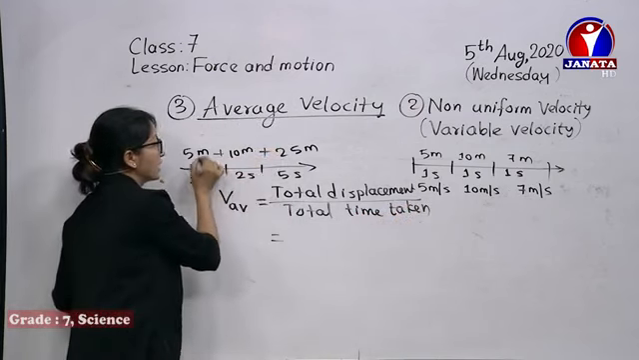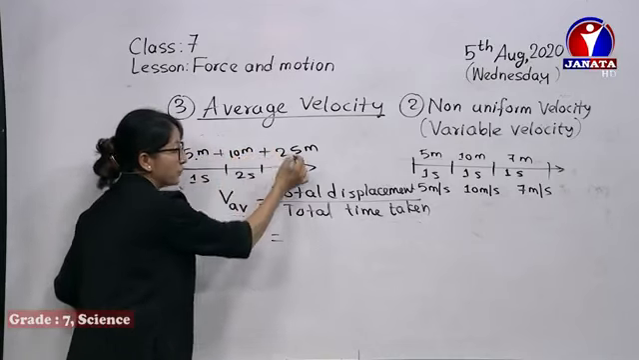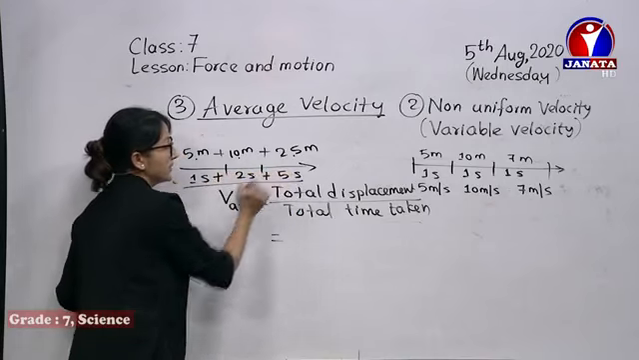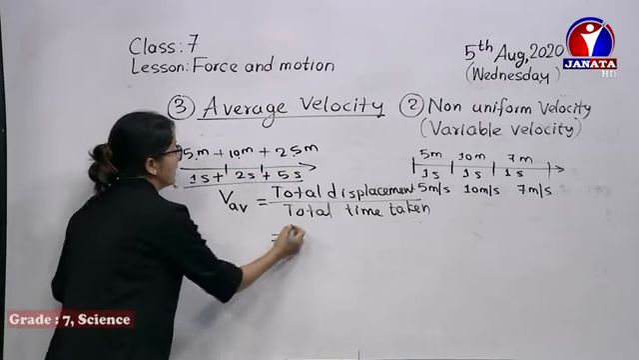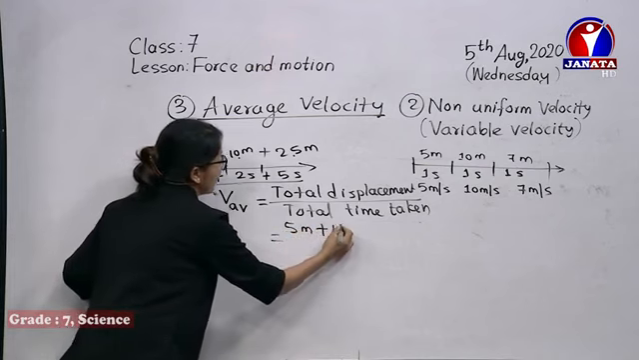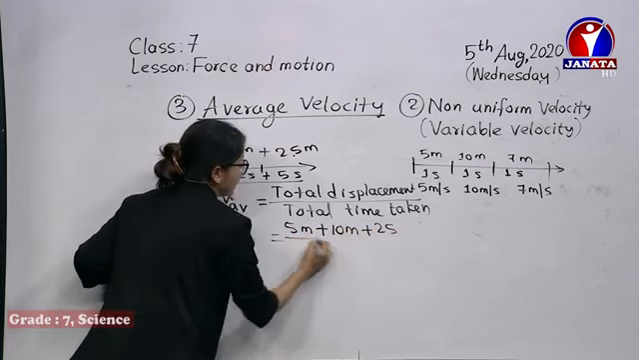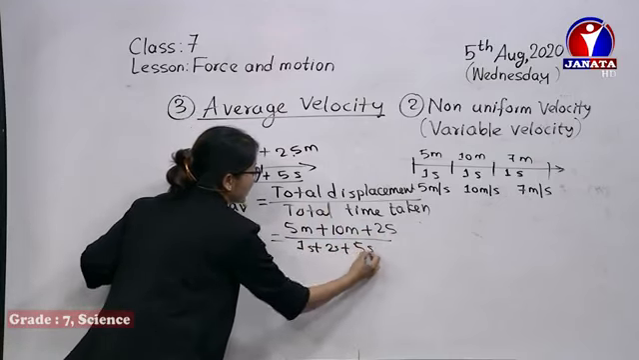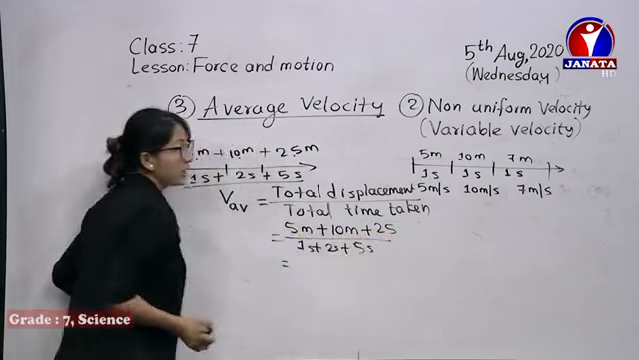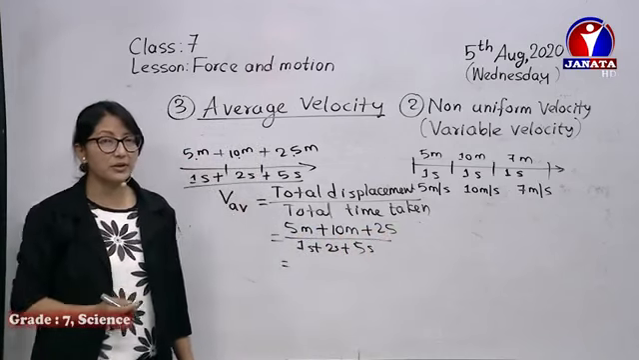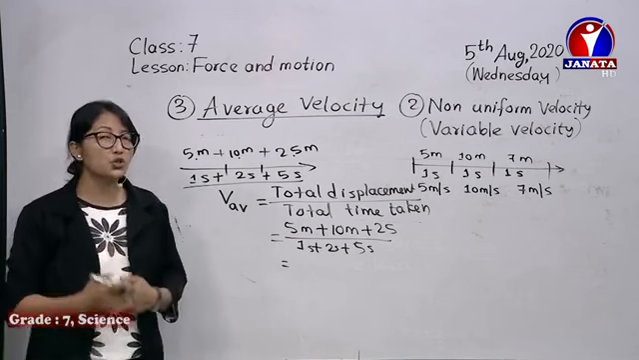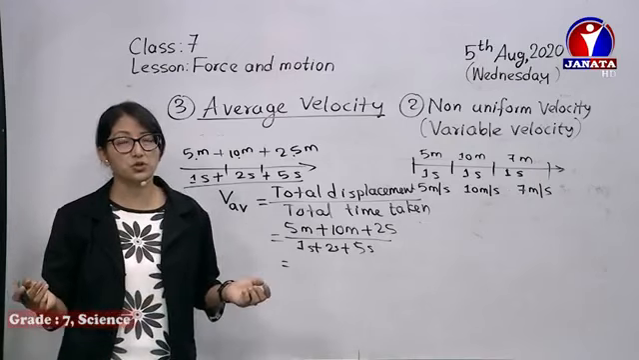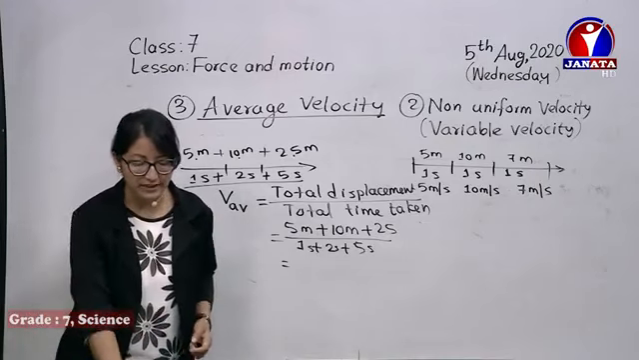We sum up 5 plus 10 plus 25. And how much is the total time taken? 1 plus 2 plus 5. We sum up, so the total displacement is 5 plus 10 plus 25, and the total time is 1 plus 2 plus 5 seconds. Then when we add and divide, we get the average velocity. So average velocity means the total displacement over total time taken. In the total time taken, how much total displacement was covered? That gives us average velocity.